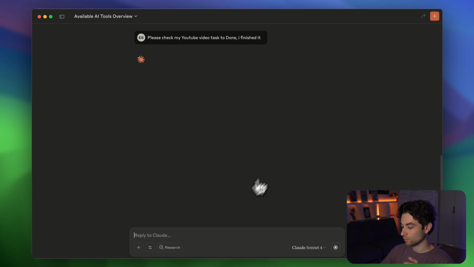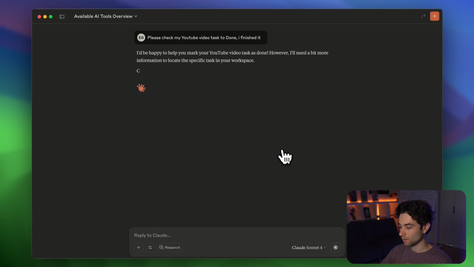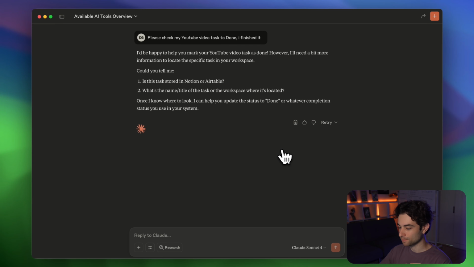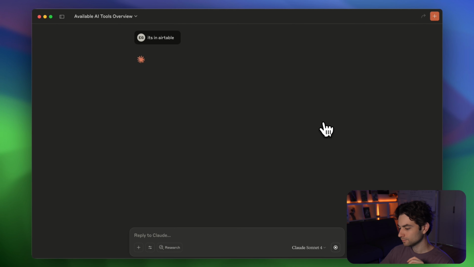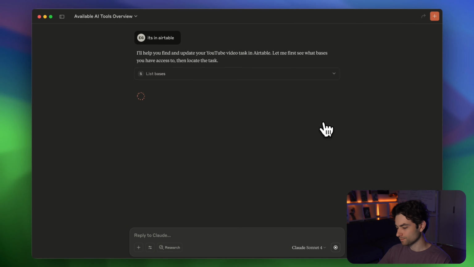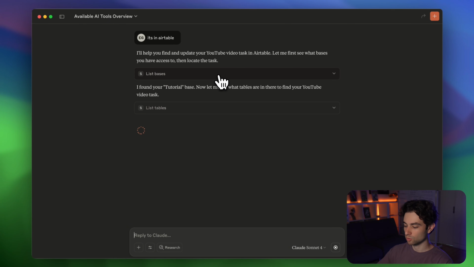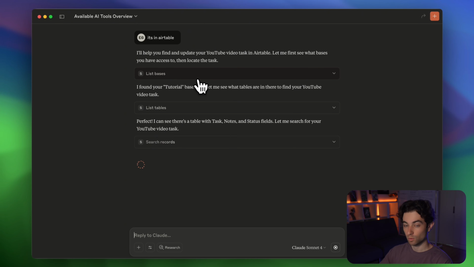So let's see. We're going to start with a very simple task here for Claude. Let's see if it's able to do this. Okay, could you tell me, is it stored in Notion or Airtable? It's in Airtable. Okay, it's just asking for some more context here. Okay. And now when you see this pop up here, this is basically calling that tool. So right now it's listing the bases. These are one of the APIs that were configured when we configured the Storm MCP.